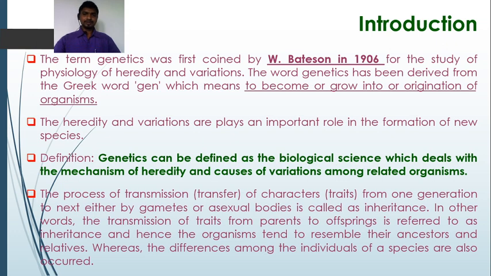In the process of inheritance, when characters are transmitted from parents to offspring, certain similarities are seen while some individuals show differences. This is studied in the branch of biological science that we call genetics.